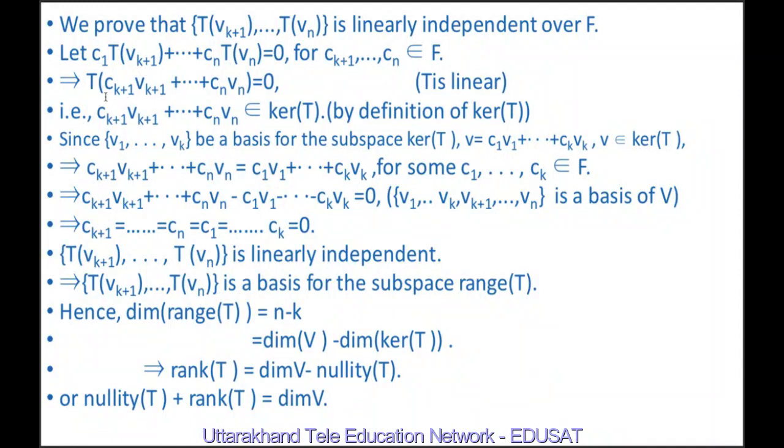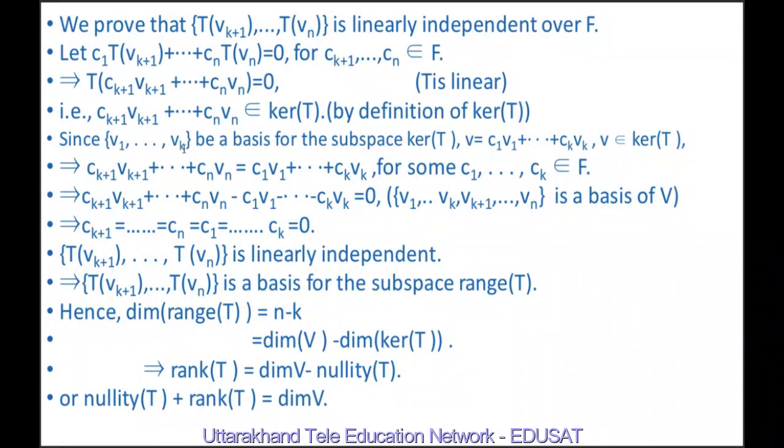Therefore, T(ck+1 vk+1 + ... + cn vn) = 0, because T is linear and preserves scalar multiplication. Because the image of this vector under T is 0, ck+1 vk+1 + ... + cn vn belongs to the kernel of T by definition of kernel.